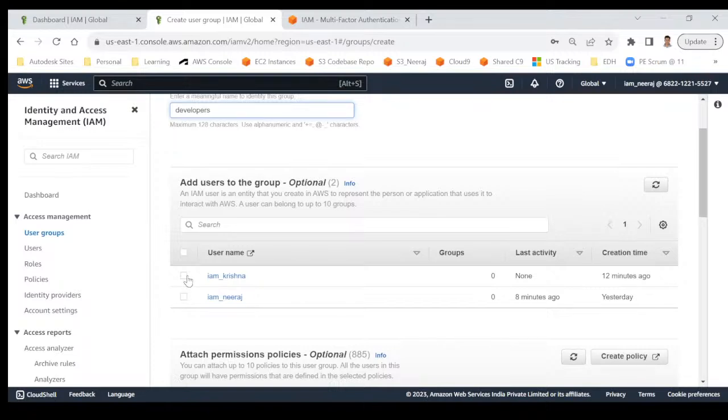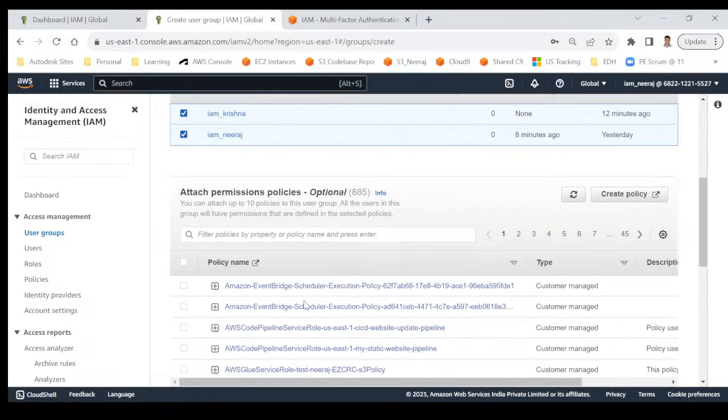But let's do it together. I want to add Krishna and Neeraj both to the developer group. And coming to the permission, whatever permission Neeraj and Krishna are already having, that will still be there. On top of that, you can add some permission on the group, and that will also be applicable to Neeraj and Krishna. So let's search for some service.